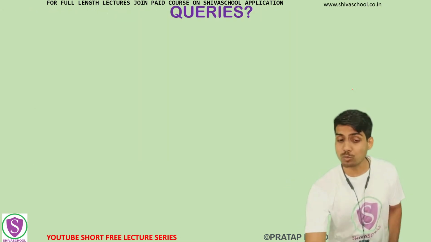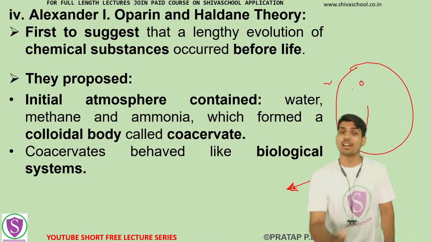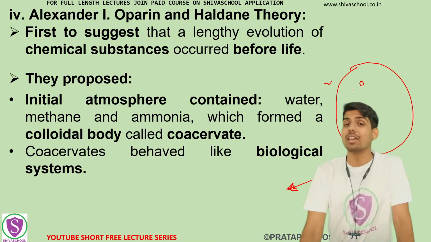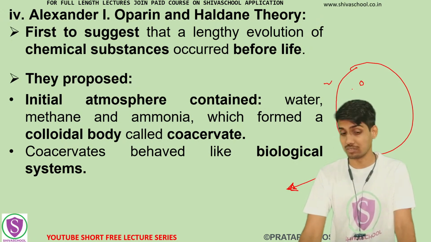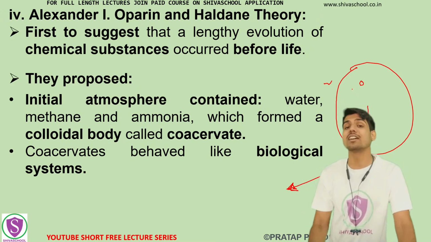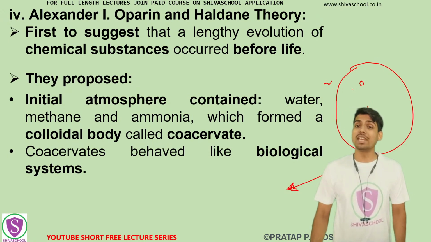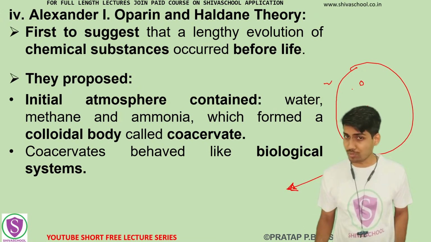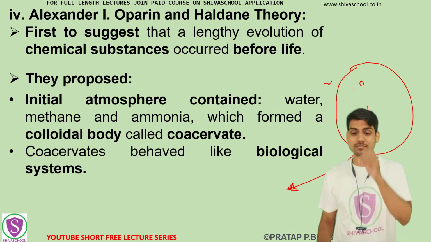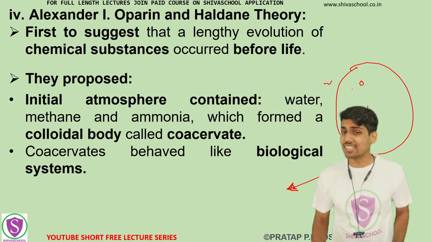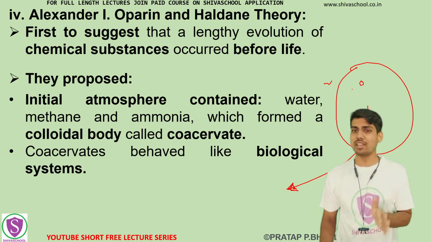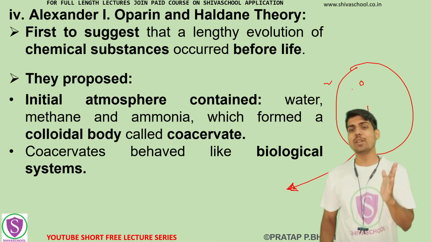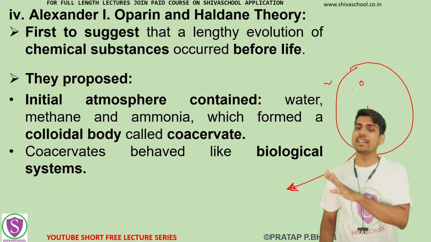So this was the fourth point we had to see in the first step of the modern concept of origin of life, that is, the origin of universe. Here we will stop at Haldane theory. Next there will be 6 more steps which we will have to see. But if you are attending this lecture, only then will it help you, and the entire course will run through the entire syllabus.